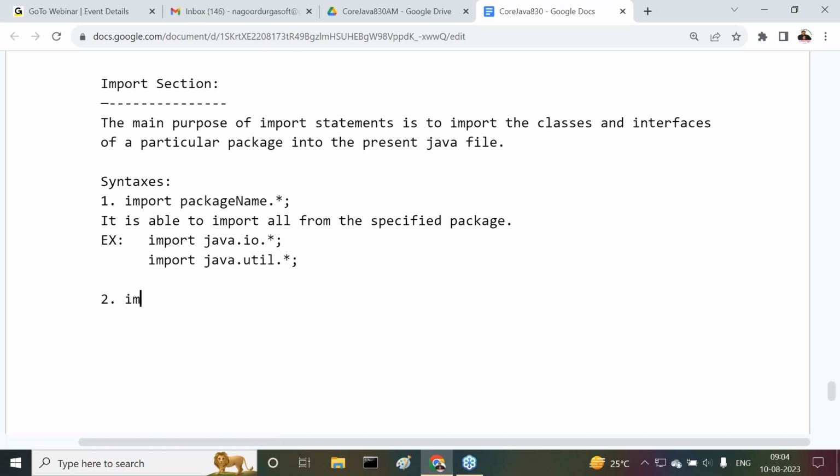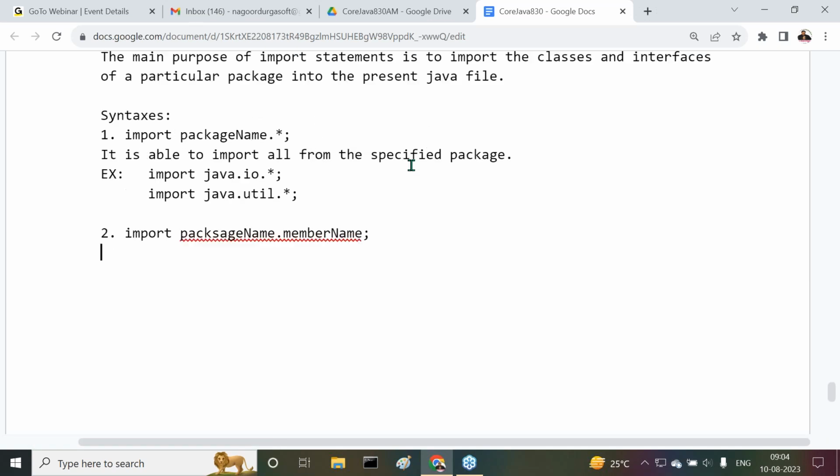Second syntax here I am telling you. Observe carefully. Import package name dot member name semicolon. Import package name dot member name.